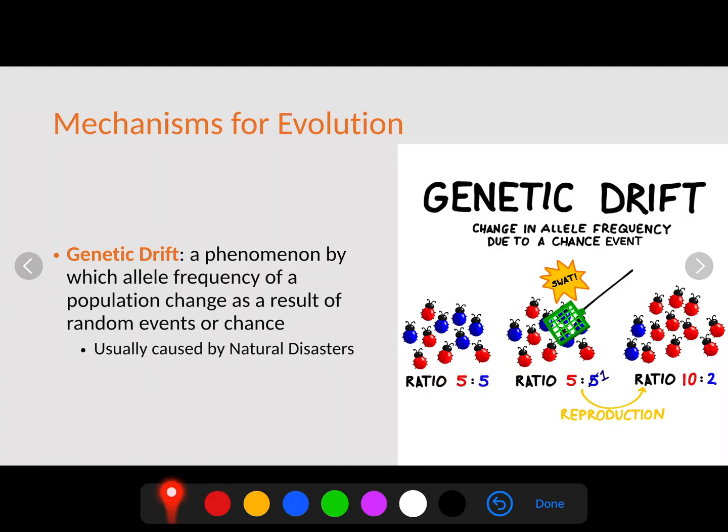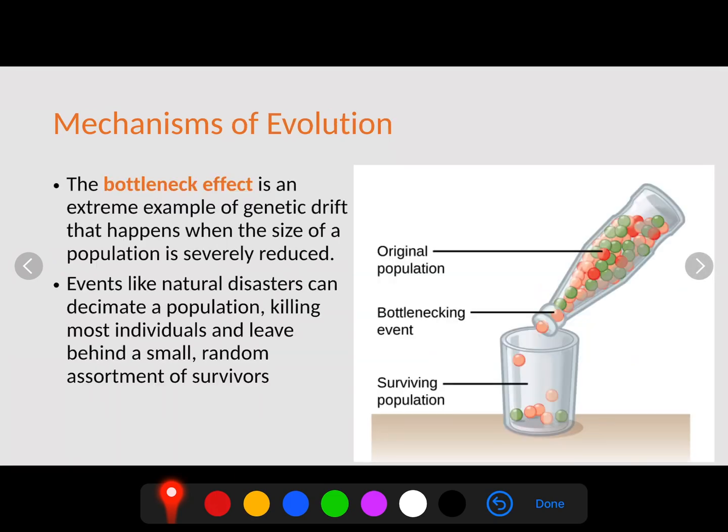In this ratio right here, we have a 5-to-5 ratio, 5 red, 5 blue. Now let's just say you're out camping and these beetles live on your picnic table, and you decide to take a big swat at them, and you kill 4 of the blue beetles. So now you reduced the population from 5-to-5 to 5-to-1. When reproduction occurs, now you have a red-dominated population. Your swatting the 4 blue ones was just random chance, but that random chance can alter the allele frequency very drastically.